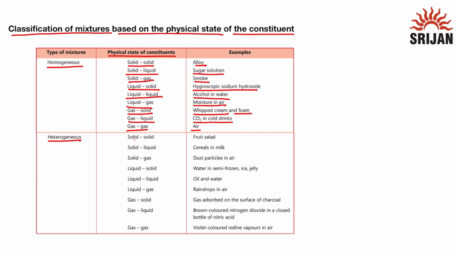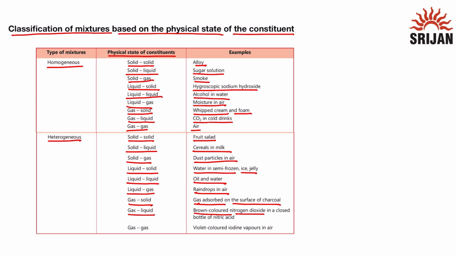Now, heterogeneous mixtures are those mixtures which do not have a uniform composition. The physical state of constituents is solid-solid. The example is fruit salad. Solid-liquid, cereals and milk. Solid-gas, dust particles in air. Liquid-solid can be water and semi-frozen ice, jelly. Liquid-liquid, oil and water. Liquid-gas can be raindrops in air. Gas-solid can be gas adsorbed on the surface of charcoal. Gas-liquid can be brown-colored nitrogen dioxide, NO2, in a closed bottle of nitric acid. So this represents a gas-liquid mixture.